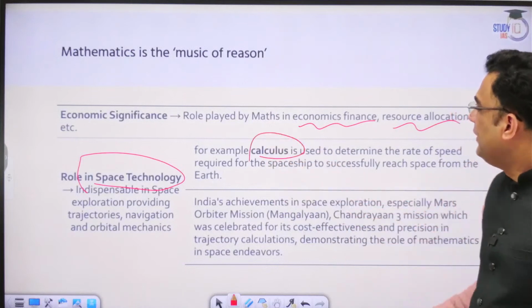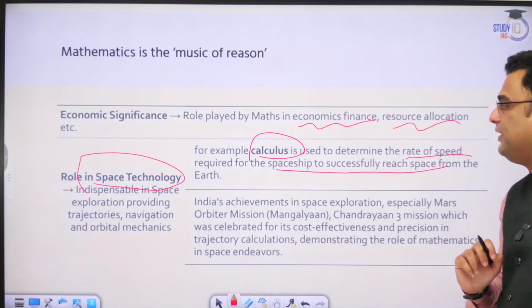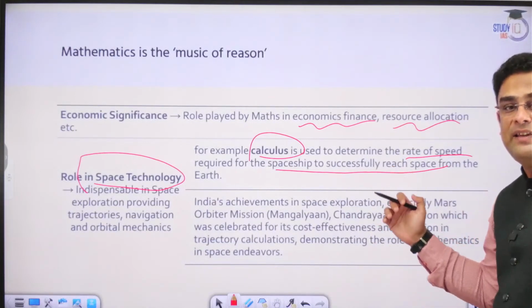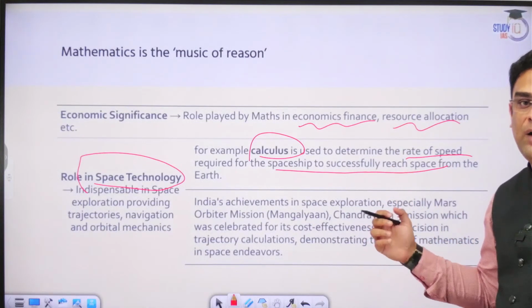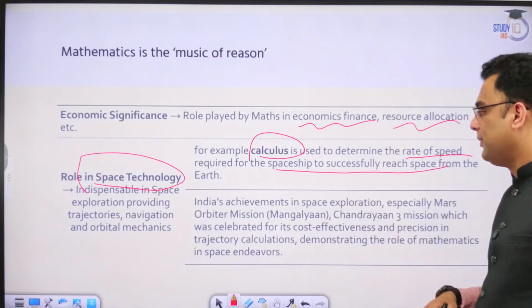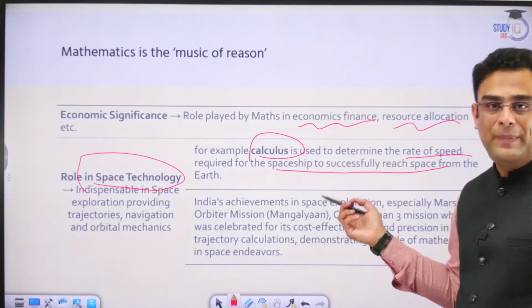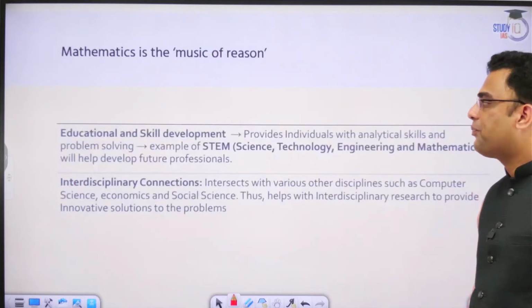Calculus, for example, is used to determine the rate of speed required for a spaceship to successfully reach space from Earth. Without these kinds of competencies, no space achievement is ever possible. So all that we have recently been extremely proud of, the base of all of that is somewhere in mathematics.